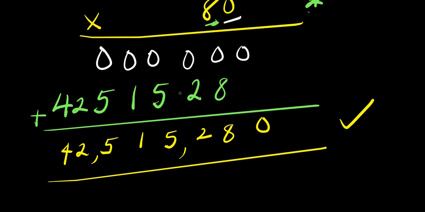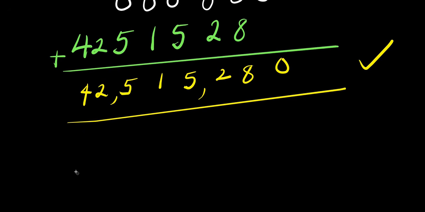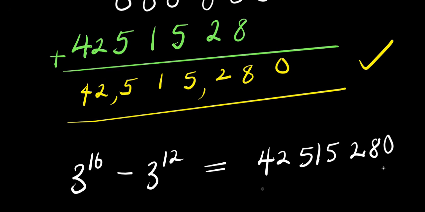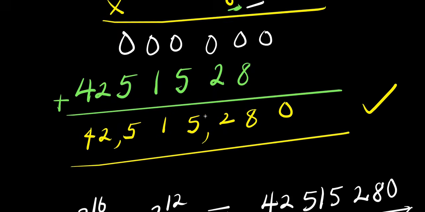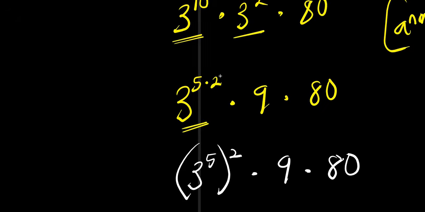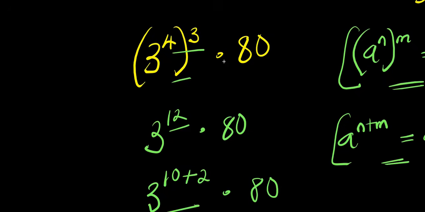So this is 42,515,280. So ladies and gentlemen, to evaluate without a calculator, 3 power 16 minus 3 power 12 equals 42,515,280. And we have achieved this without the use of a calculator. So ladies and gentlemen, that is how you can solve it step by step and you get your answer.